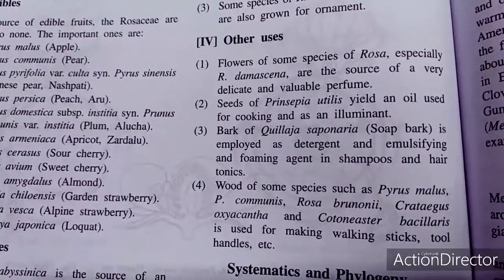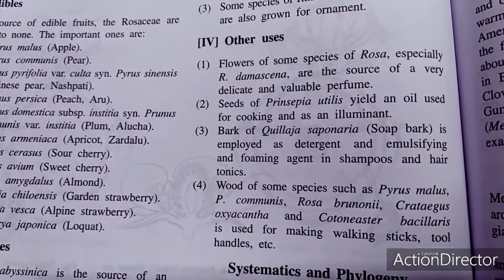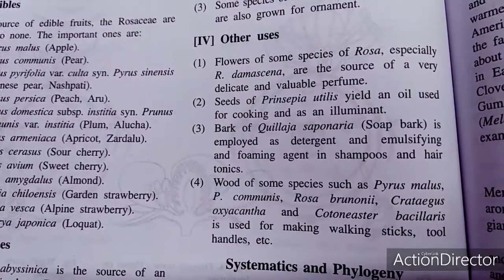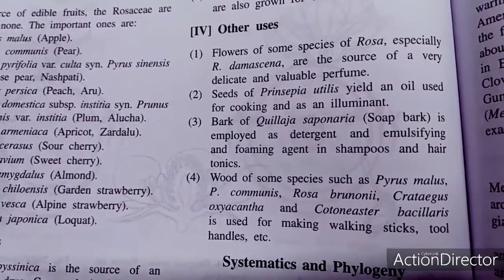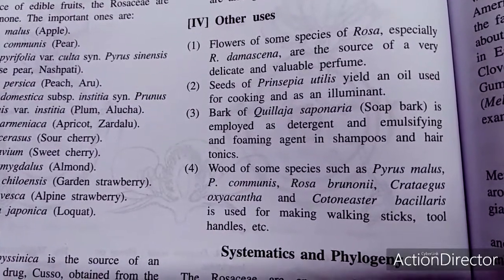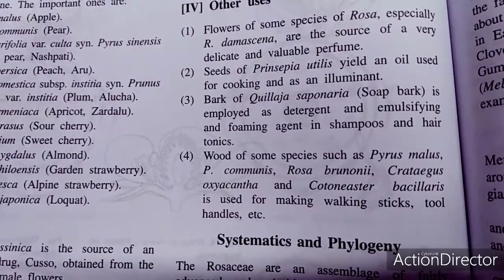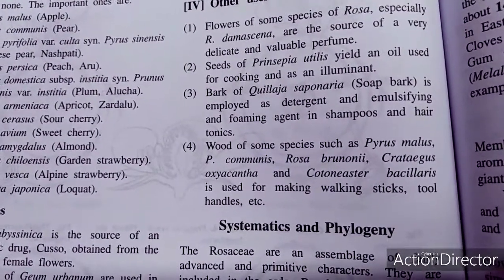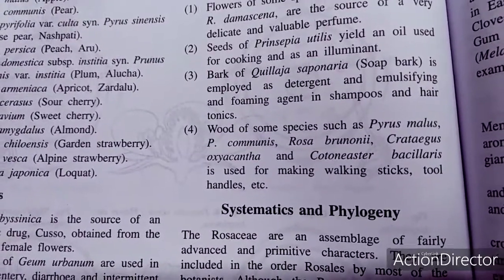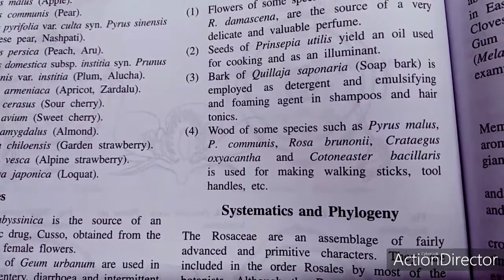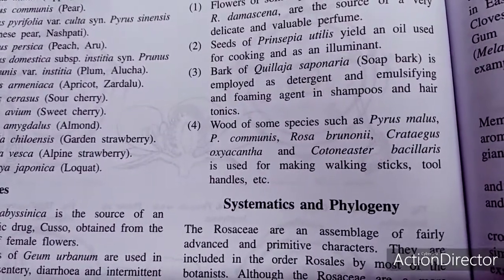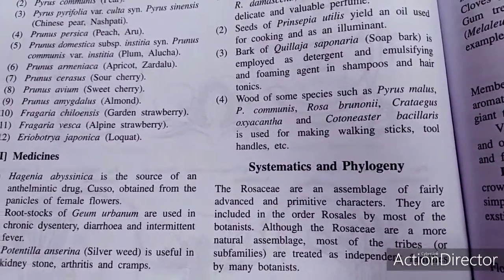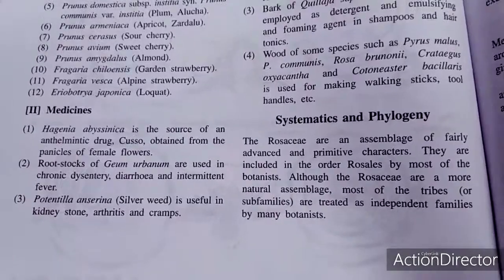Other uses are also there. The flowers of Rosa, especially Rosa damascena, are the source of a very delicate and valuable perfume. Also, the Prinsepia is used for cooking as well as an illuminant, as oil has been prepared from it. The bark of Quillaja, called the soap bark, is employed as a detergent. And the wood of some species of Pyrus malus, Pyrus communis, Rosa, and Cotoneaster is used for making sticks as well as tool handles. So this family is definitely a very important one, because it provides edible fruits, medicinal plants, and is also very famous for ornamental ones.